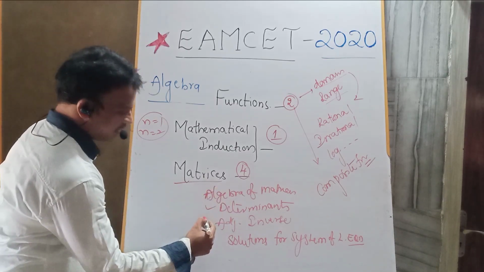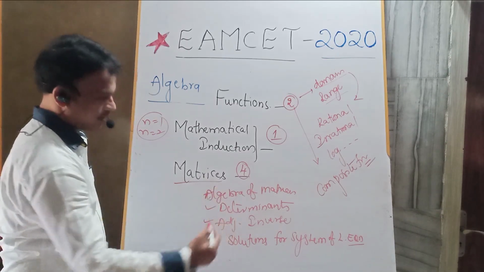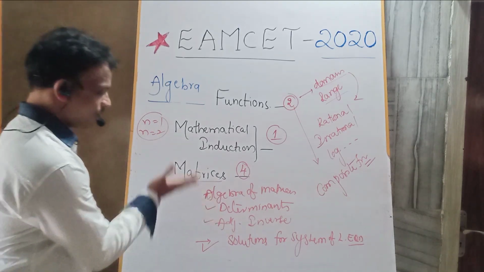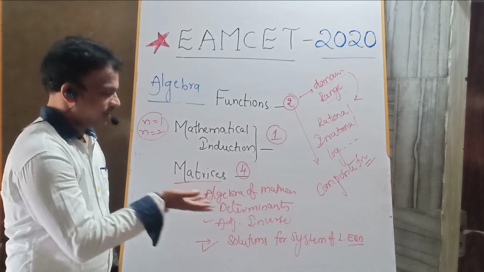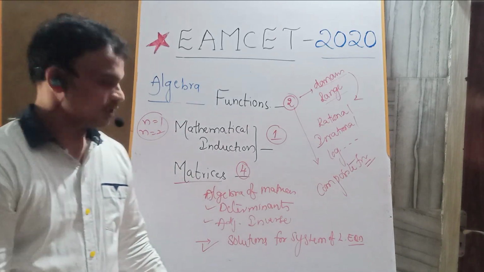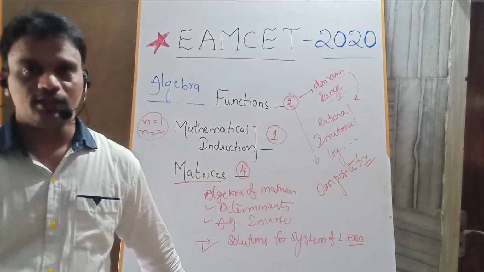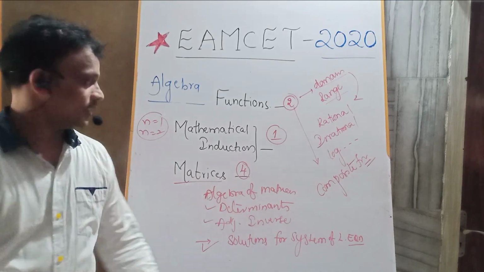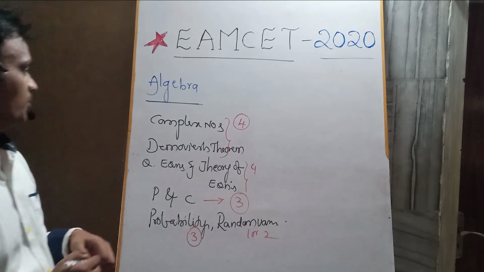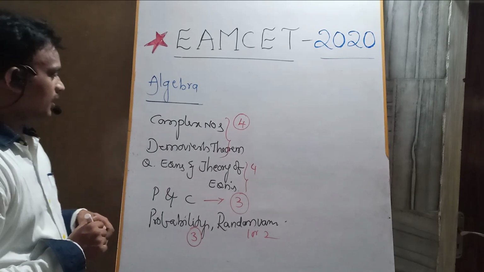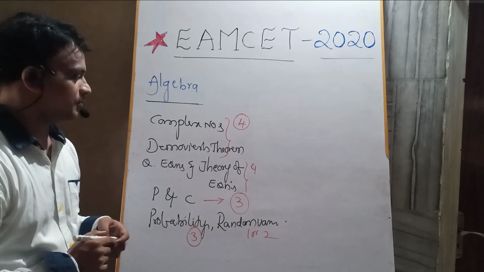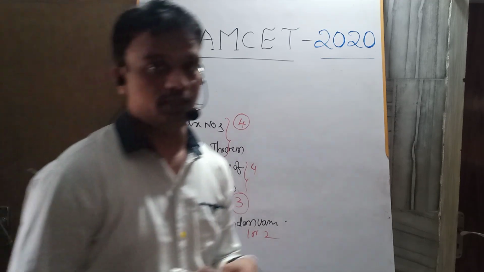And the adjoint and inverse of the matrix and the solutions for the system of linear equations based on the rank. Please go through all these topics, then compulsorily you will get all the questions from the matrices. So that is about the algebra from class 11. Coming to the class 12 algebra topics, from the complex numbers and De Moivre's theorem, from these 2 topics there may be a chance to get 4 questions.